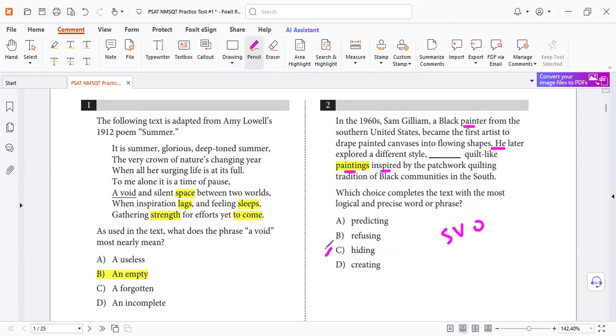Hide, no mention. Refuse, opposite. Project, it does not mention because it's already inspired. And he said he explored. That means he is going to create it, not to project it. Letter D. Subject, verb, object can help you.